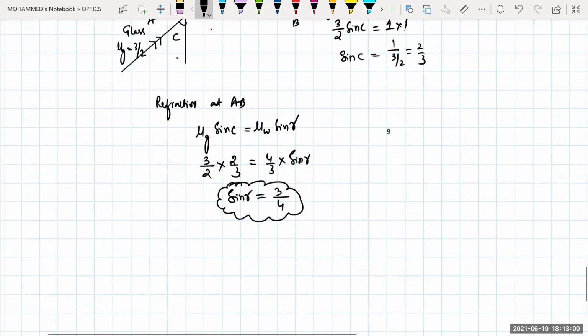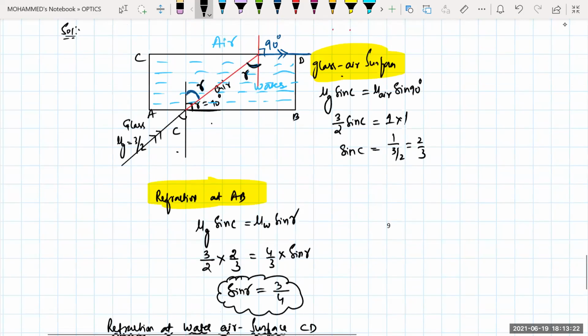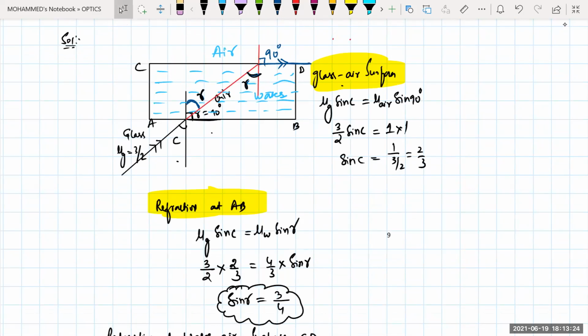If I'm talking about the refraction at the water and air surface, that is CD, that means when a ray of light is going from water to air, that means denser medium to rarer medium.